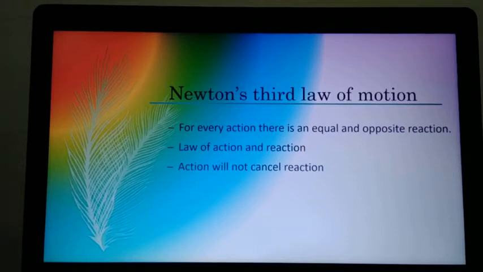Why? Because if you are applying force, the ground is unable to provide the same reaction to your leg. That is why you can't easily walk on such a floor.